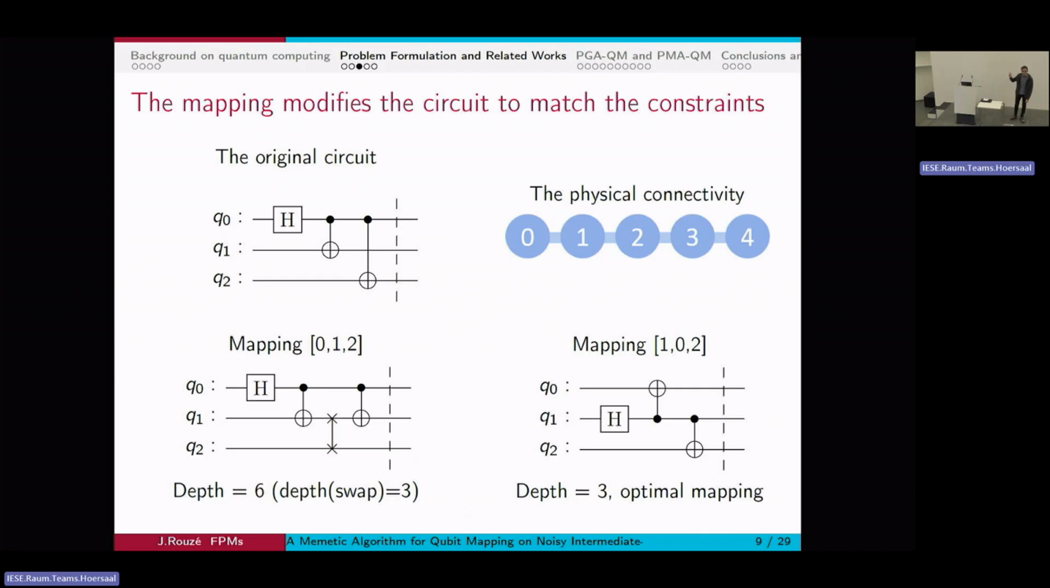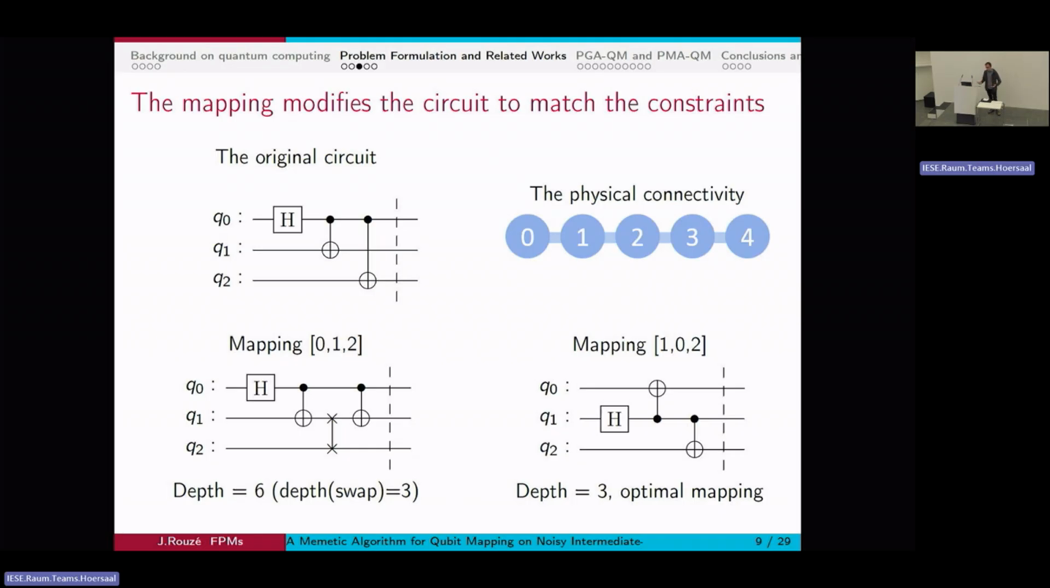But I could have made another choice for my mapping. If I had chosen the 1, 0, 2 mapping, that sends 0 to 1, 1 to 0, and 2 to 2, it just corresponds to reordering qubits 1 and 2 in my circuit, and then I have a connection between 0 and 1, and between 1 and 2, and these two connections already exist in my machine, so I don't have to change my circuit in that case.